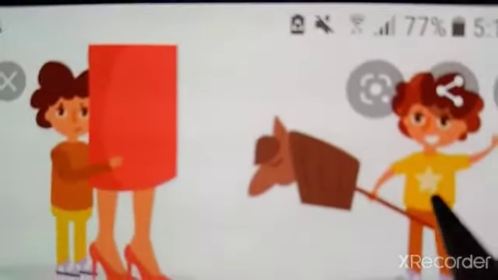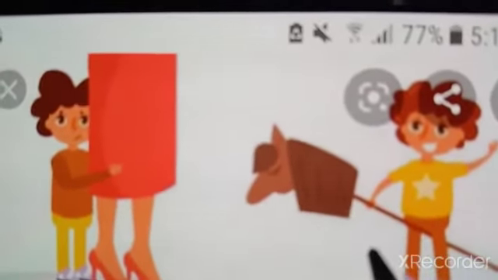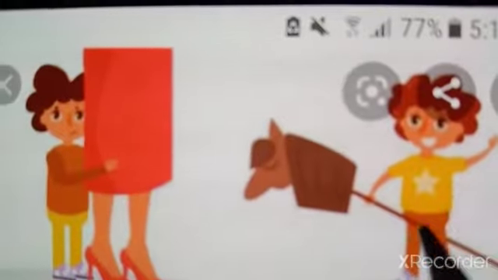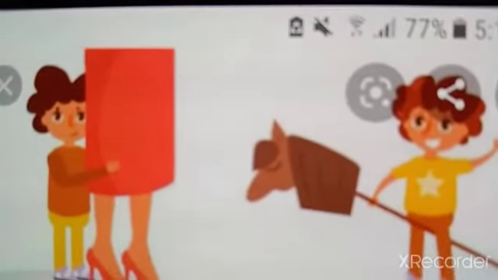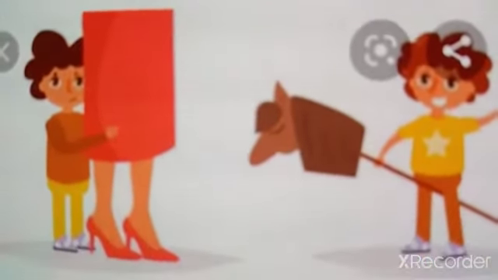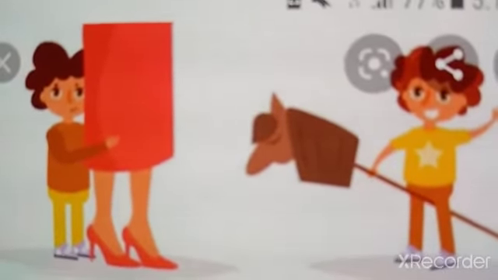So this boy is a coward, but the other boy is brave or a hero. So what is the meaning of coward? That is not brave. Now you have to write the opposite of coward. That is hero or brave.